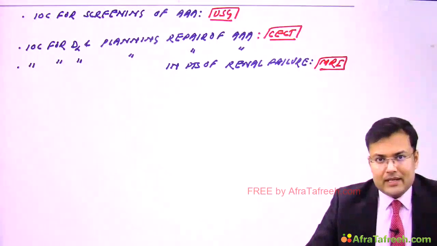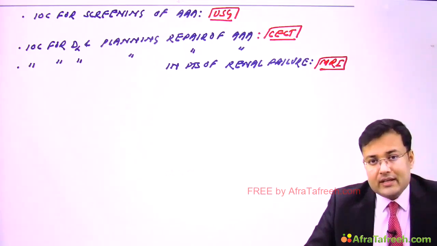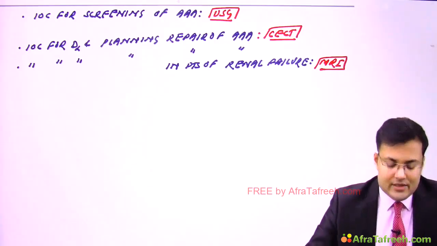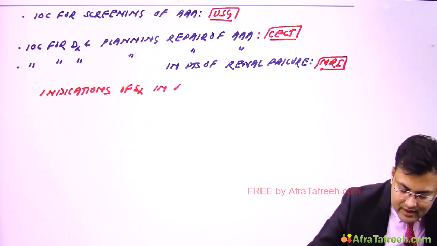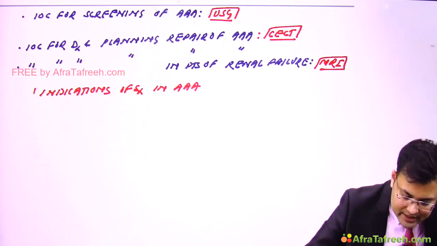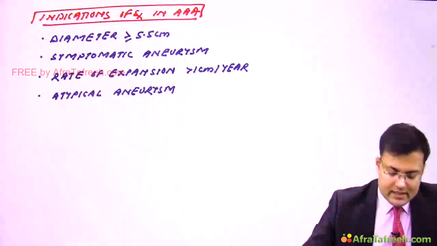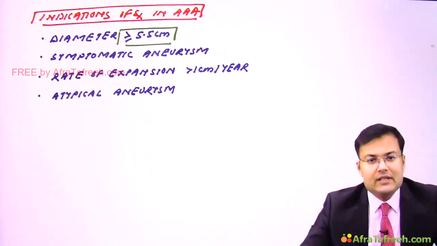Now see the management aspect. First, what are the indications of surgery? Any condition in which there is increased risk of rupture, we have to go for surgery. So what are the indications of surgery in abdominal aortic aneurysm? We already discussed diameter, how much? More than or equal to 5.5 centimeter.